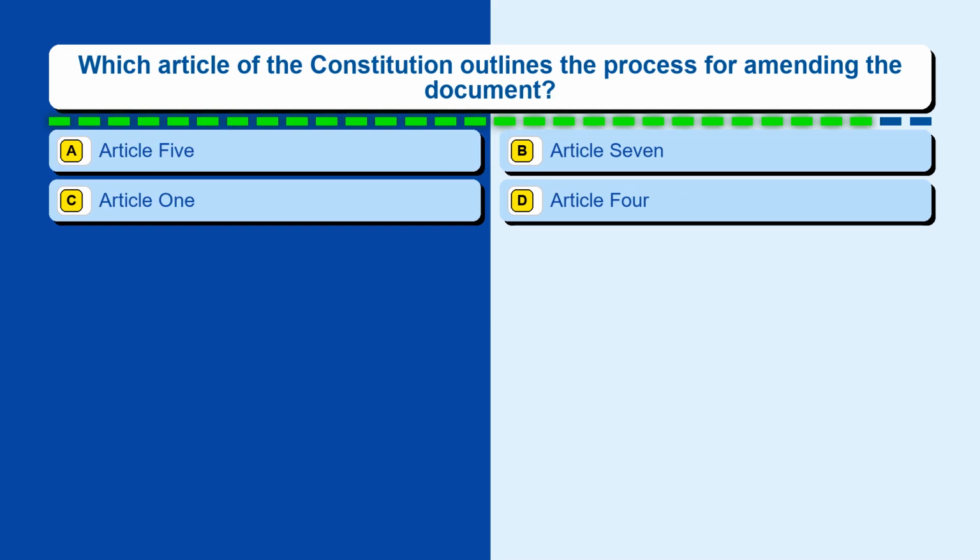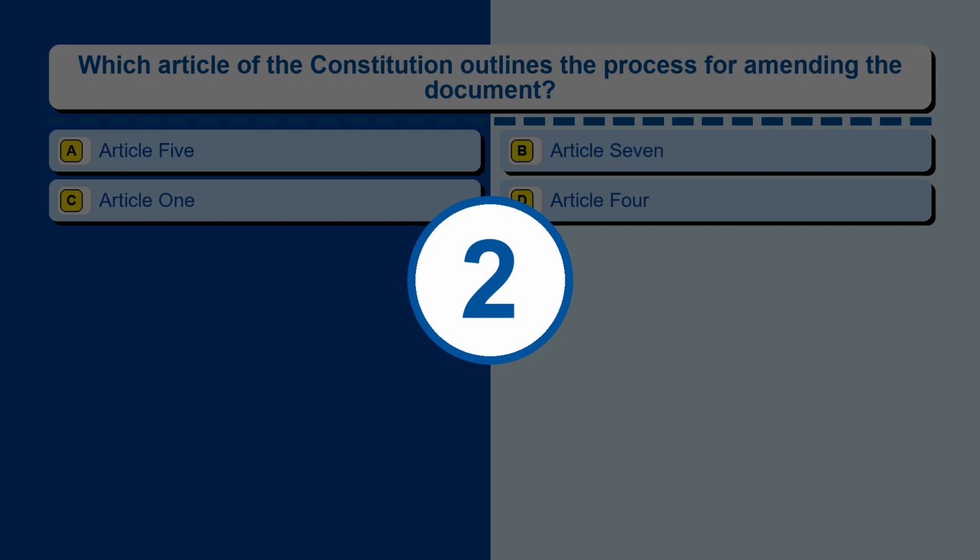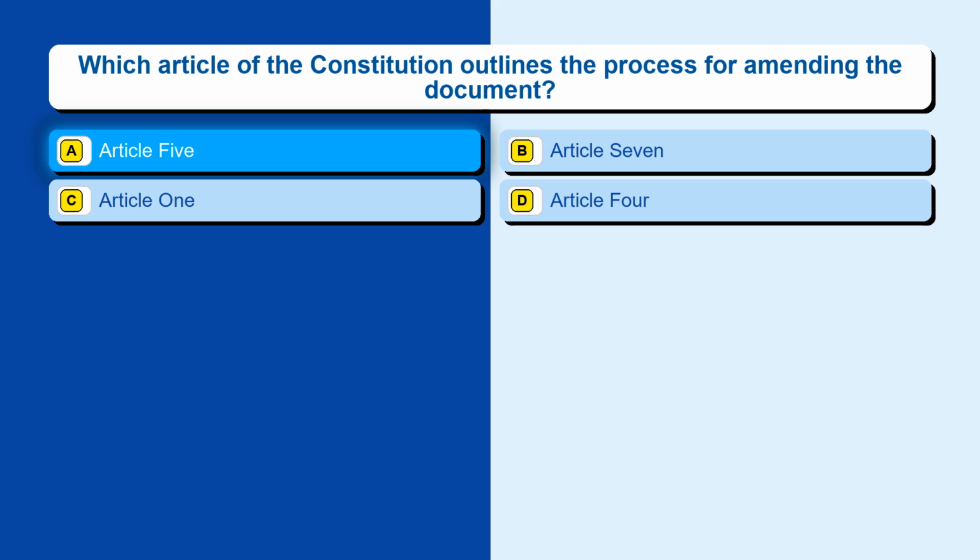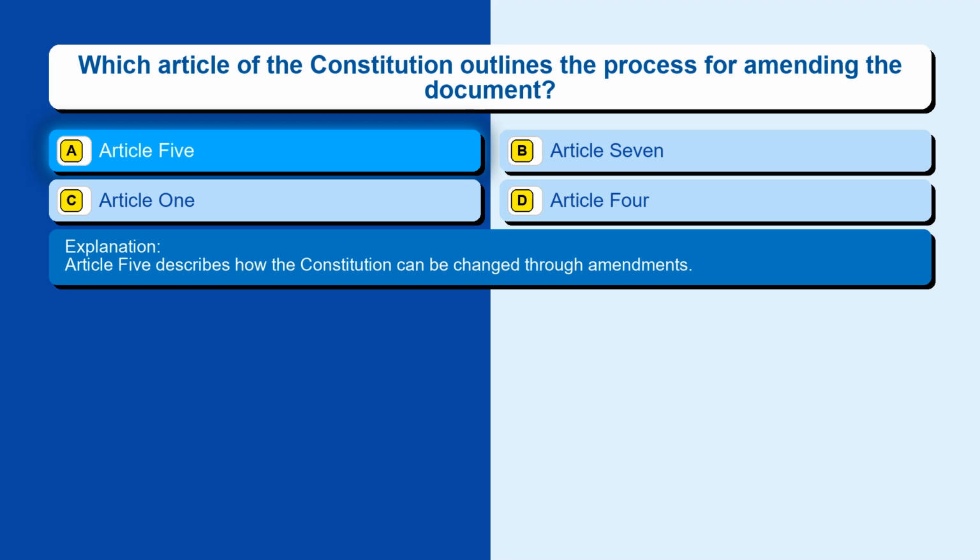Question 80. Which article of the Constitution outlines the process for amending the document? Option A, Article 5. Option B, Article 7. Option C, Article 1. Option D, Article 4. The correct answer is option A, Article 5. Article 5 describes how the Constitution can be changed through amendments.